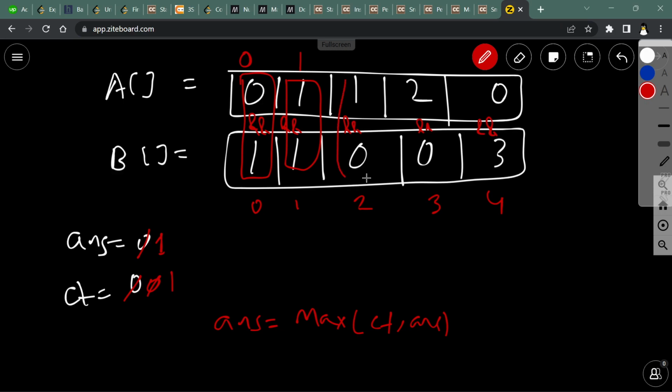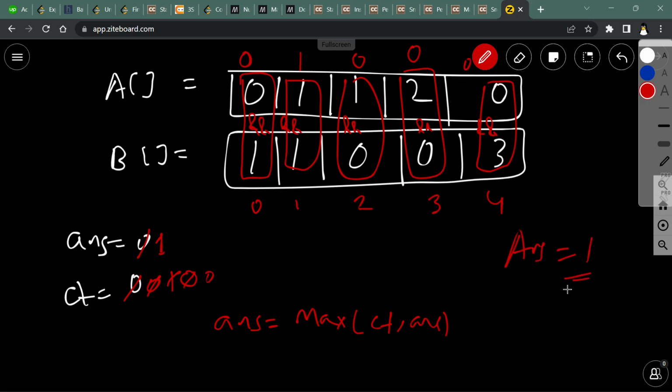And then for the next one, 0 and 1 is 0, so change the count to 0, and the maximum between 0 and 1 is still 1. For the third index, 0 and 2 is still 0, so count will be 0, and the maximum between 0 and 1 is still 1. For the last one, 3 and 0 is also 0, then the maximum is still 1. So in this case your answer is 1, then simply output the answer.